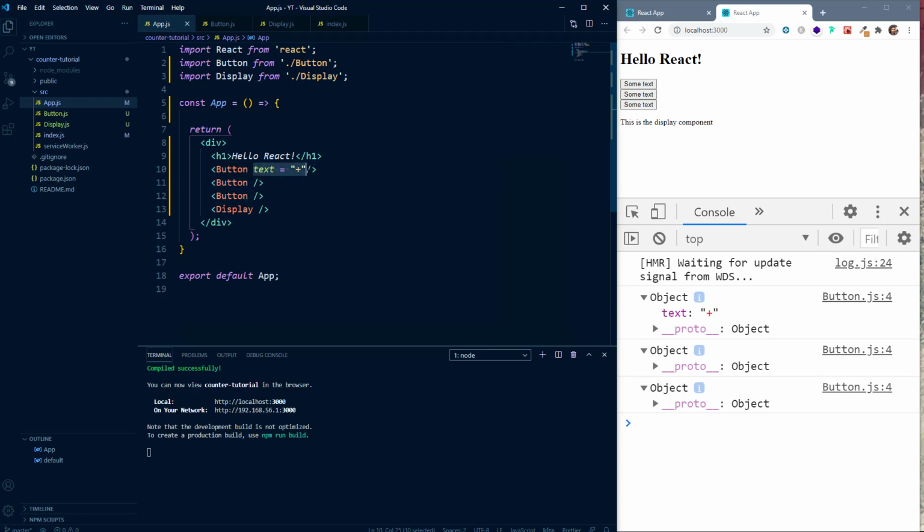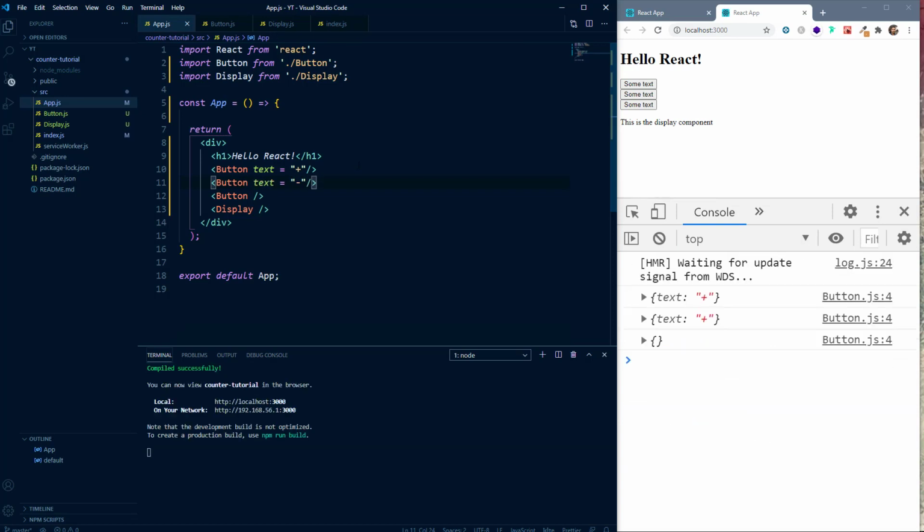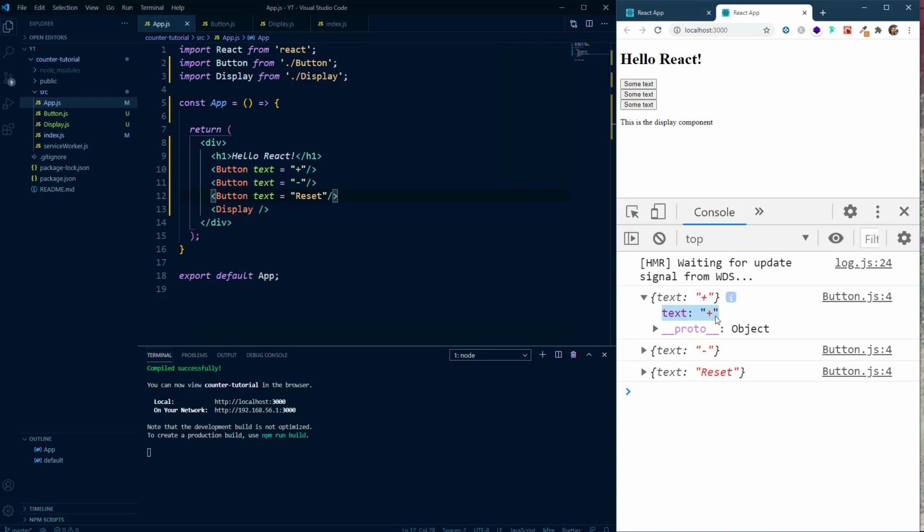So we can use this text property, or the text prop, in the other two components as well. And now you can see that we are passing three objects. Each of the objects has a text property, and the text property is being passed from here. So if I show you visually, this is the text property.